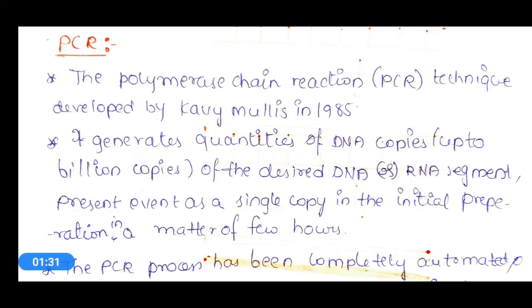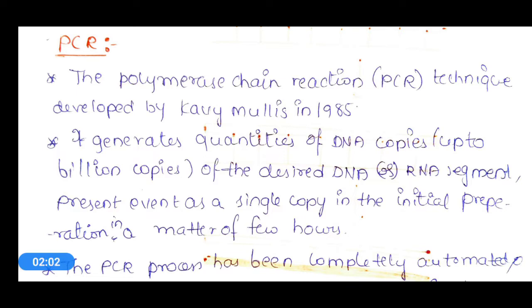It generates quantities of DNA copies. So by this polymerase chain reaction, from a single fragment of DNA or a single DNA copy, we can produce multiples and multiples of DNA copies. That means here, DNA multiplication is carried out in polymerase chain reaction.